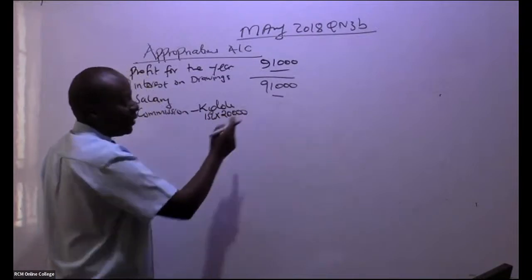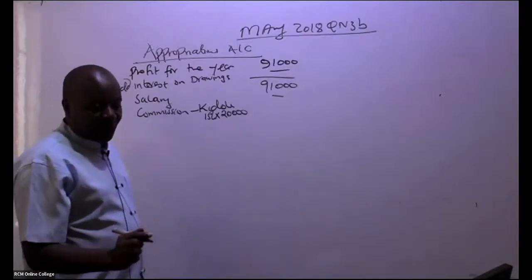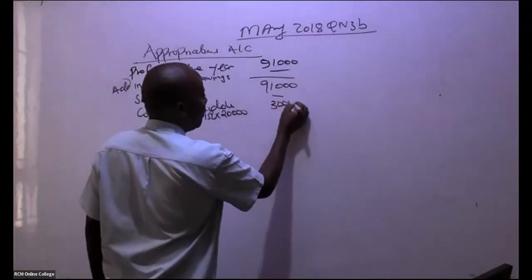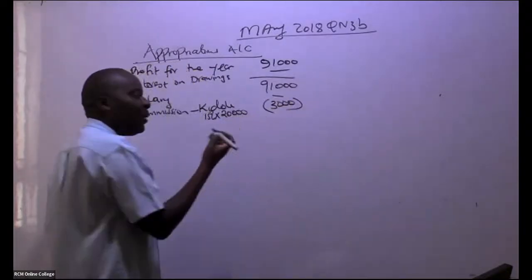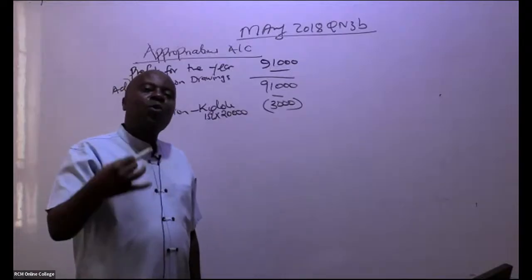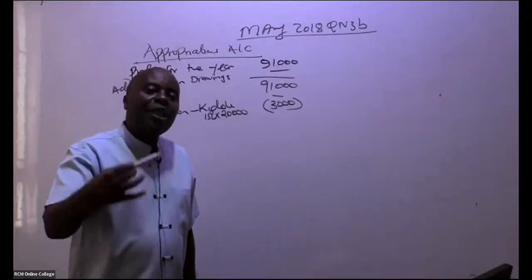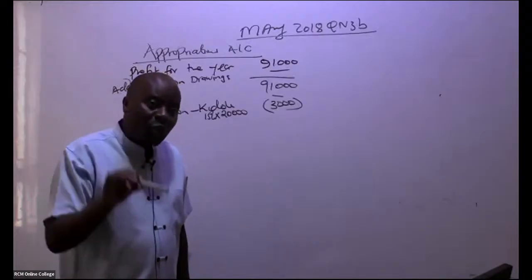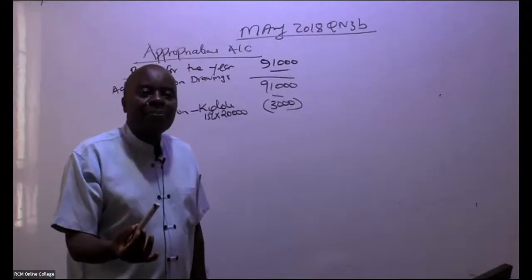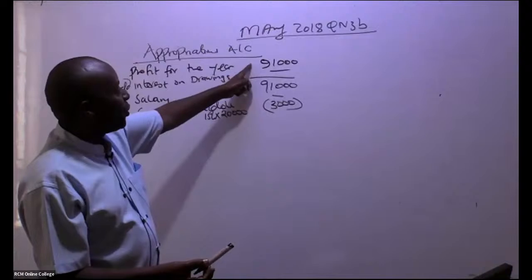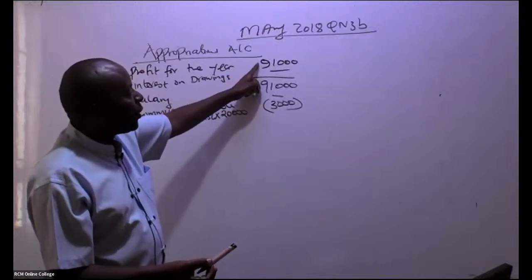Is there somebody who can give me this figure? They're giving me a figure of 3,000. From there, these people have given us capital, which will enable us to run this partnership into the future. What we call the fixed capital, what they can't withdraw. We must pay them interest. So that interest will be an appropriation, a distribution of the profit.